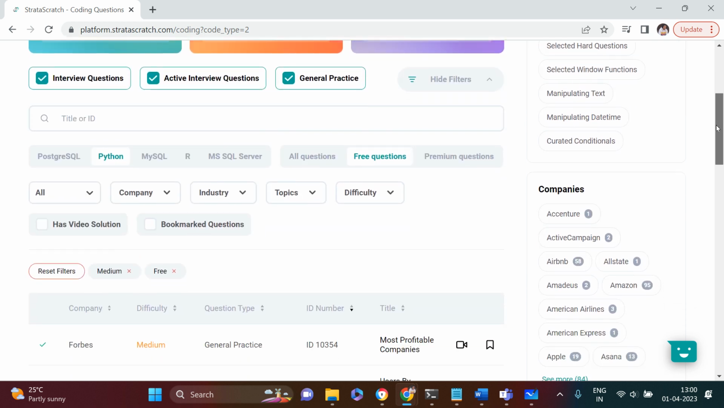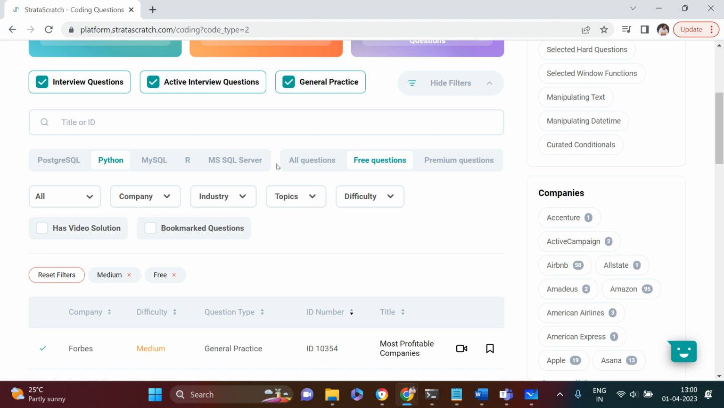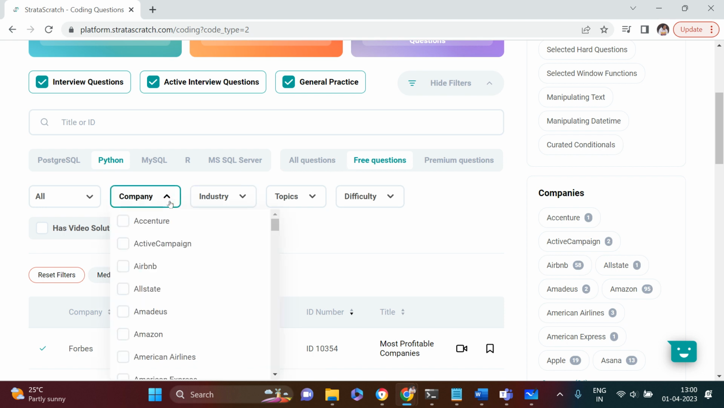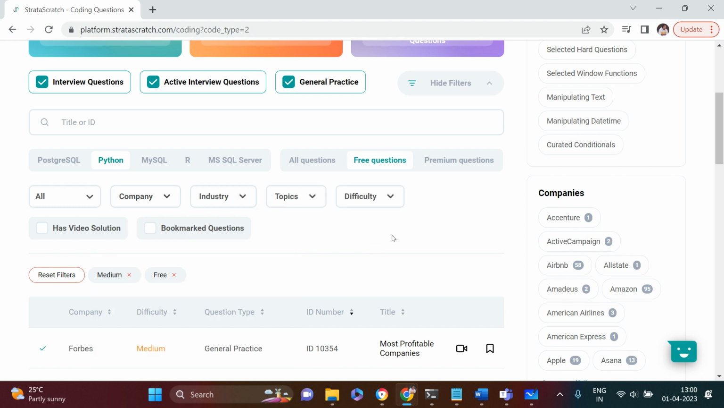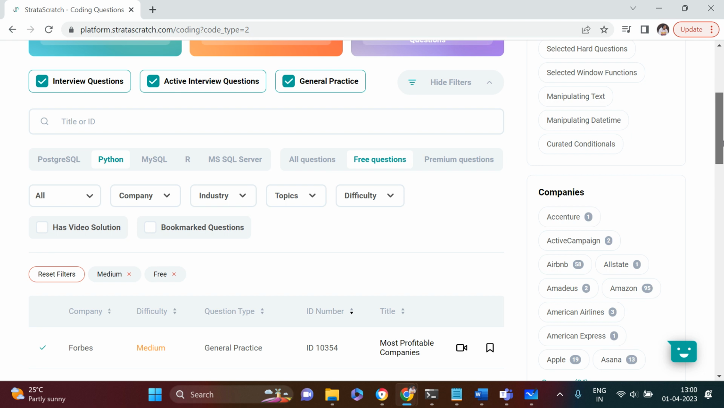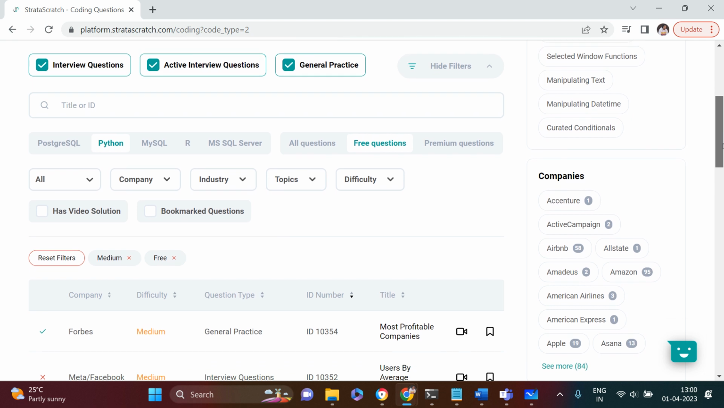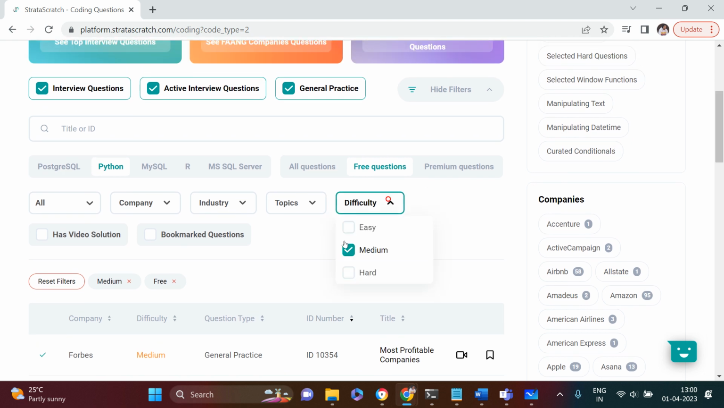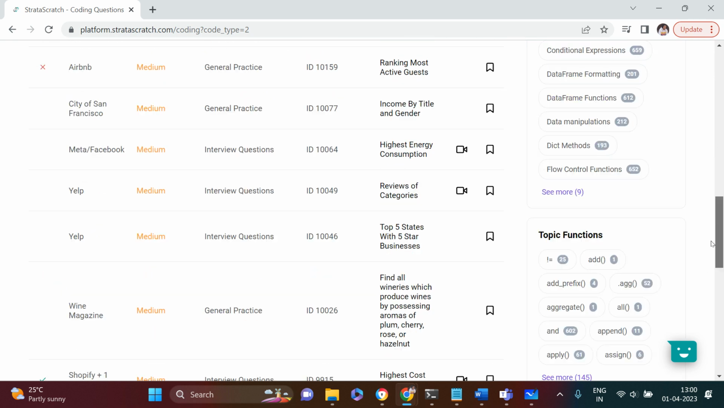And the filters which I'm going to apply over here are Python and free questions. Company I'm not selecting, I'm going to go for all the companies, right? Because for FANG companies we are left with very few questions, almost all of them are solved. So that's why I'm going to keep all of the companies, and after that, difficulty level I'm keeping only medium. So here is the list of questions which I get.